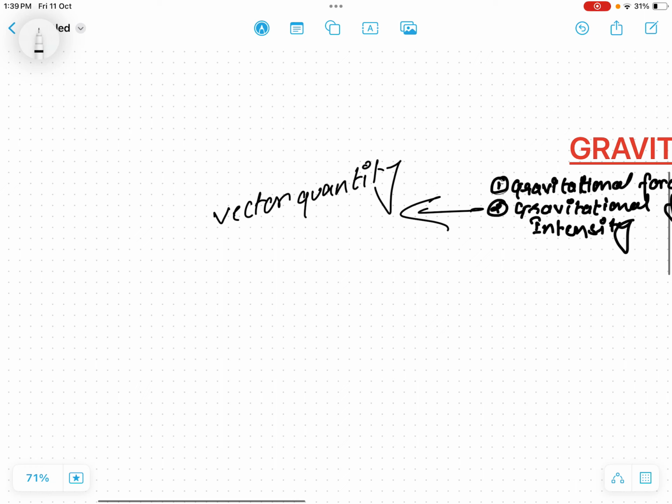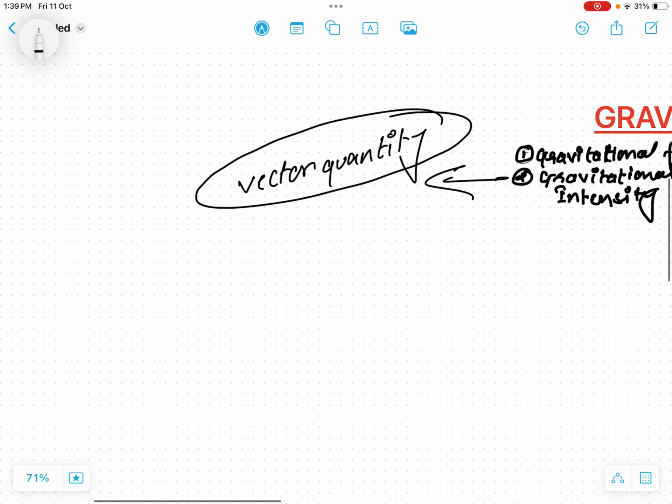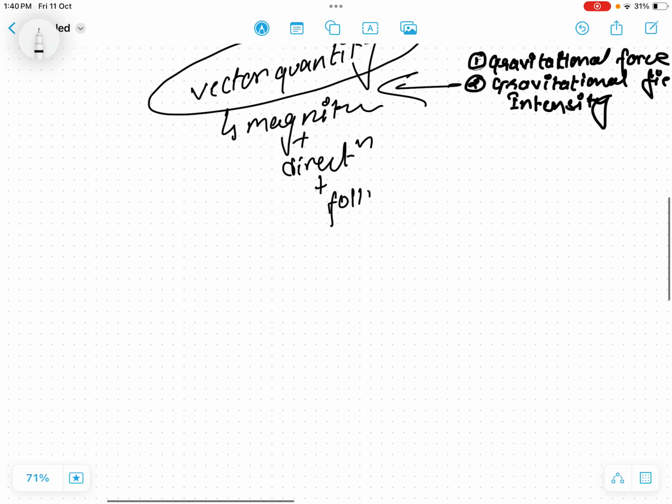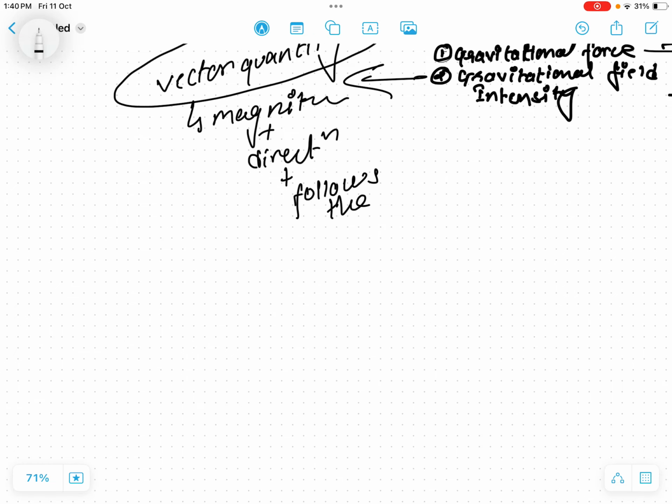Vector quantity means it has both magnitude plus direction, and it follows the vector addition rule, the triangle law.